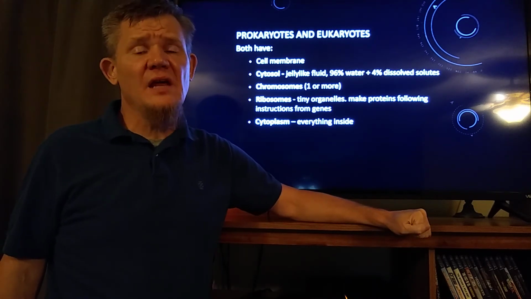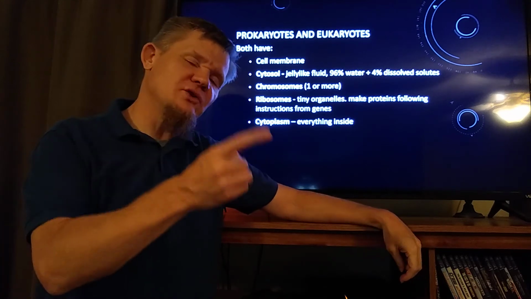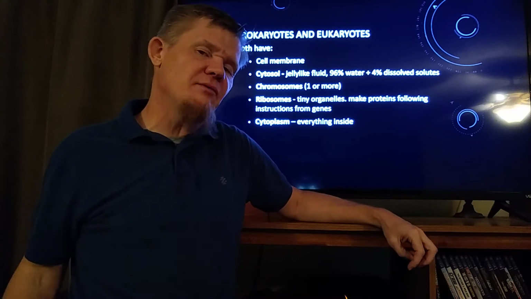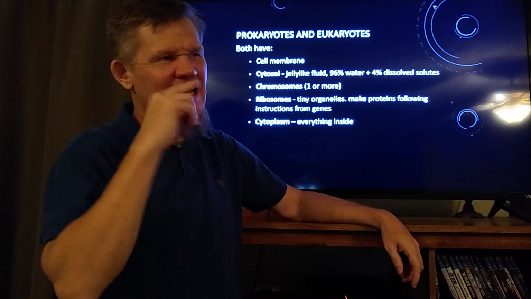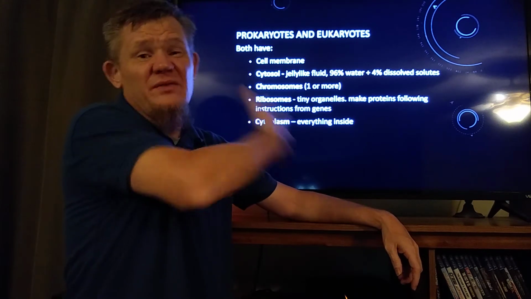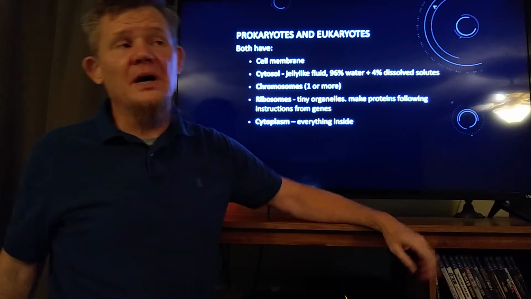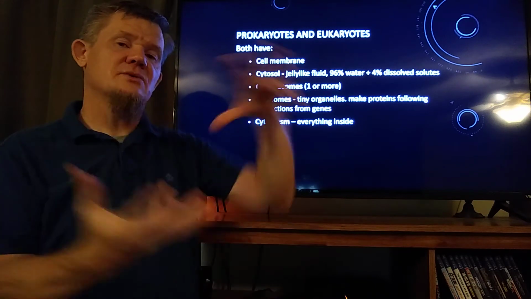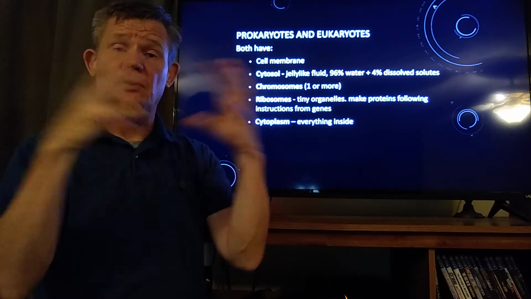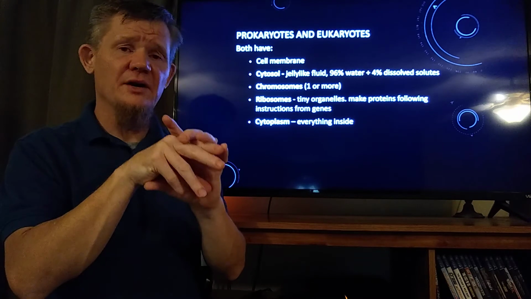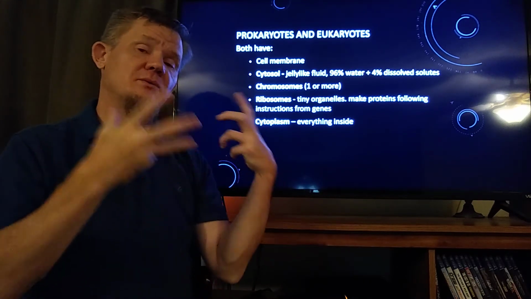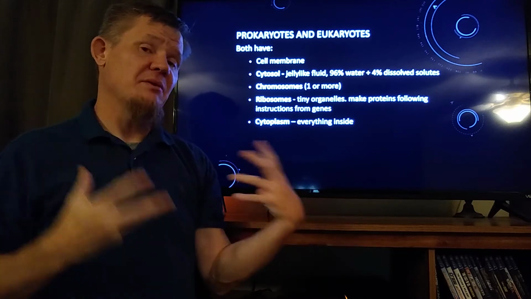Prokaryotes and eukaryotes, what else do they have in common? They both have one special organelle called a ribosome. And we said that prokaryotes don't have organelles, except for this one. They do have this one. But the difference is, whereas the nucleus is wrapped up in that nuclear envelope in a wrapper, the mitochondria is wrapped in a wrapper, chloroplast is wrapped in a wrapper. The ribosome is not. The ribosome does not have a wrapper around it.